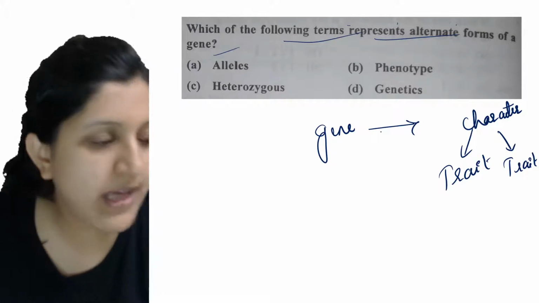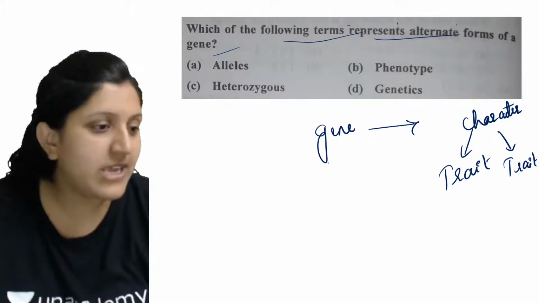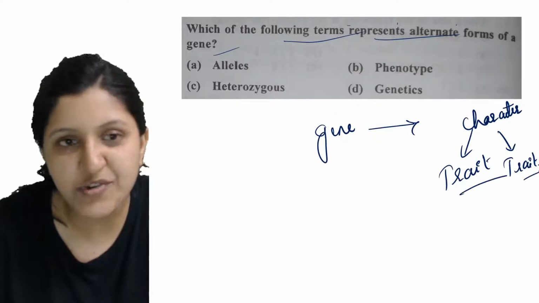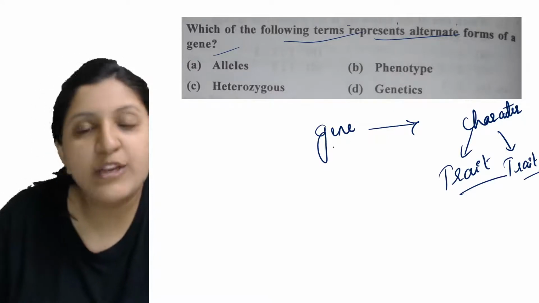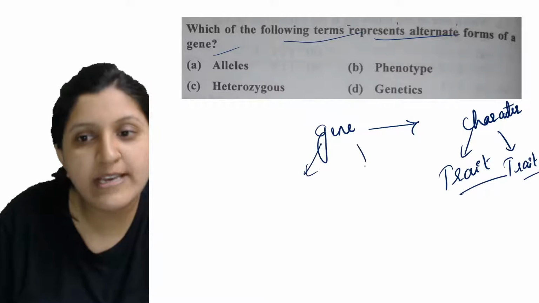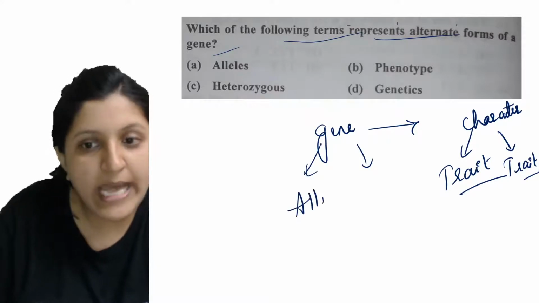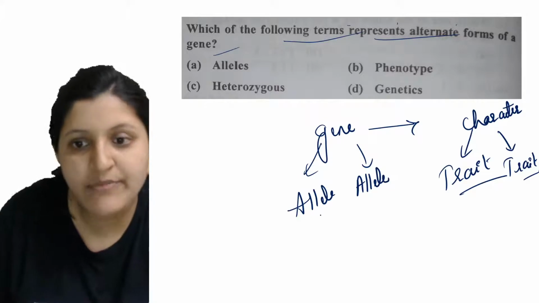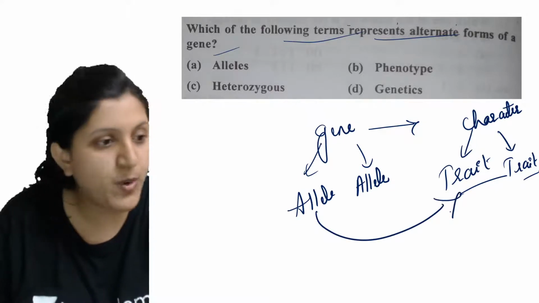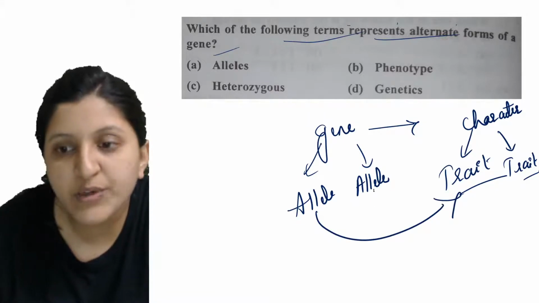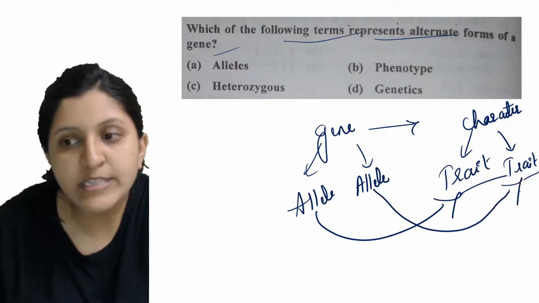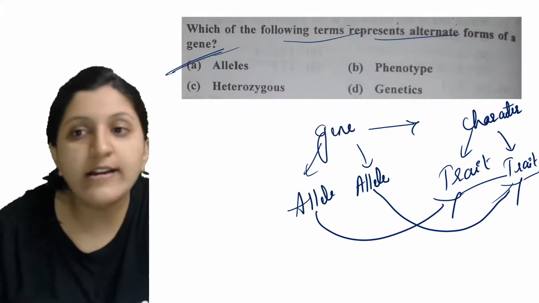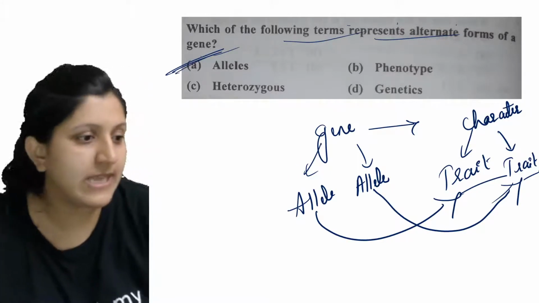The alternative form of a gene is an allele. One allele is responsible for expression of one trait, and the other allele is responsible for expression of the other trait.